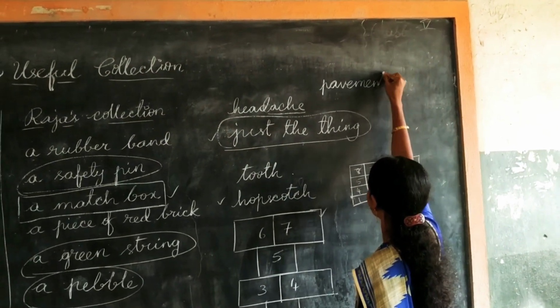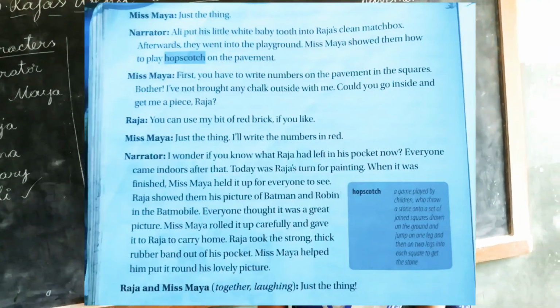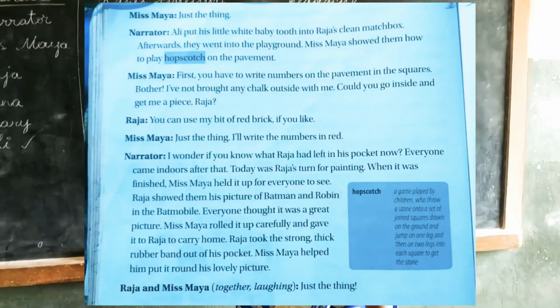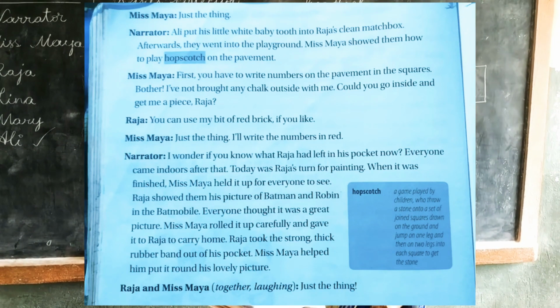Pavement. Okay? Pavement. Not payment. Pavement. Right. Next one. Miss Maya is saying, first, you have to write numbers on the pavement in the squares.